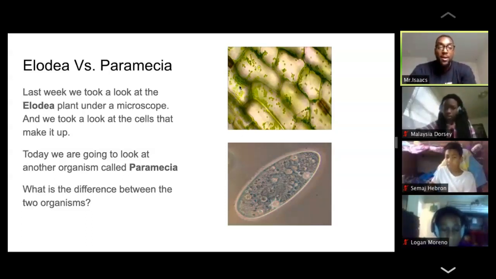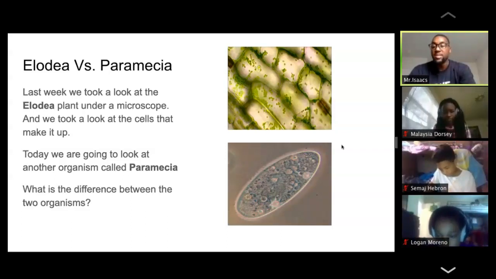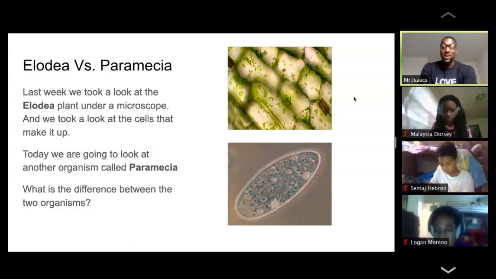The top one we have is Elodea. The bottom one we have is Promisia. So just by looking at it, what can you tell me is the difference between the two organisms? All right. So I know you guys can participate in the chat because when y'all was asking me about movies, everybody had the chat moving.